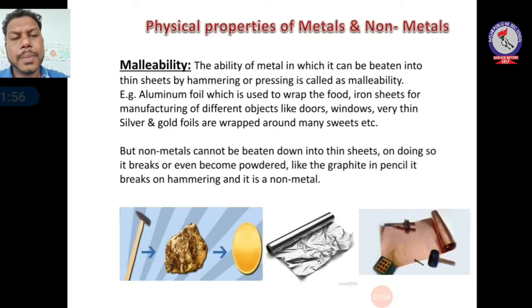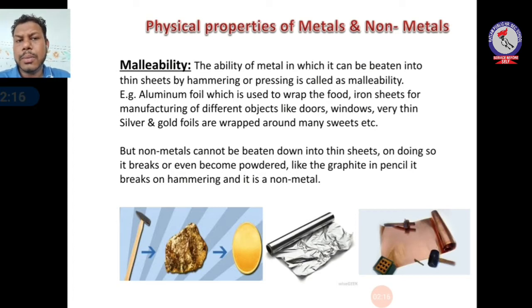So students, in this chapter we will study the physical properties of metals and non-metals as well as chemical properties. First we will study the physical properties of metals and non-metals. The first is malleability. The ability of a metal to be beaten down into thin sheets on hammering or by pressing is called malleability.